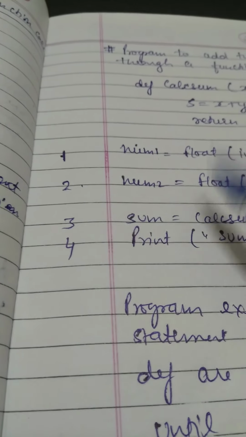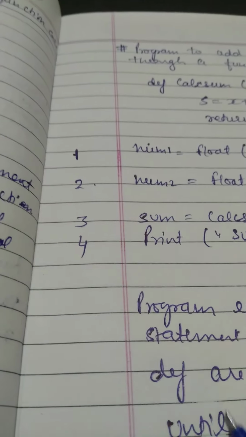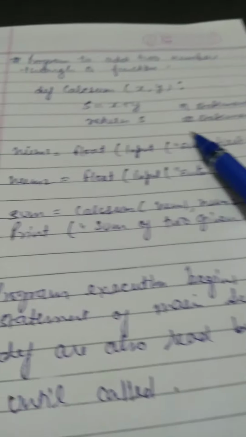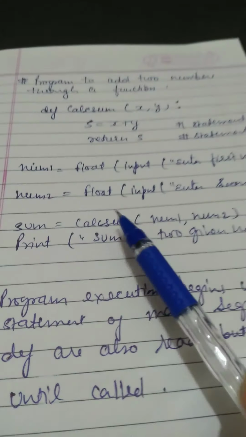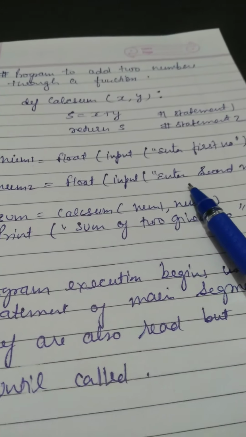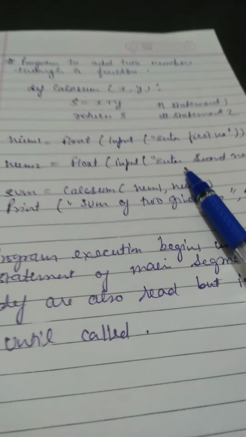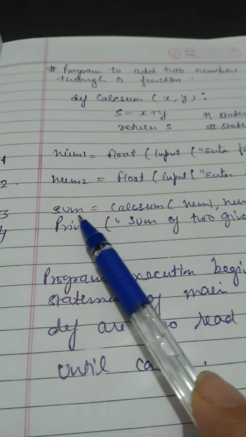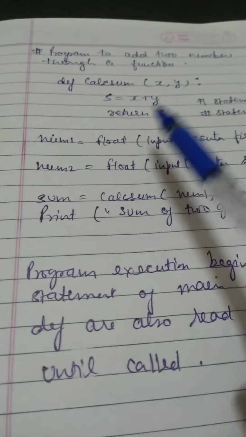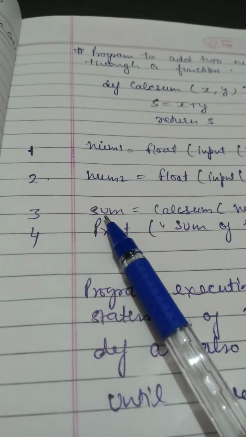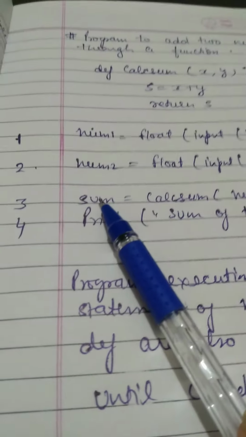It will start from the first line, then the second, and after that, if the function definition has been called, only then will control be shifted. Otherwise, if you do not call calc sum, nothing will happen. Only these two values will be asked at runtime, and the result will be 0 because no value will be assigned here. The value is assigned to the sum variable because we are calling the function definition, and the function returns the value, which is stored in the sum variable.